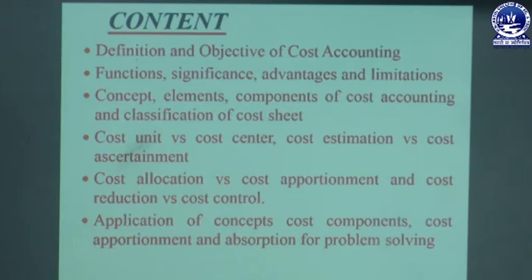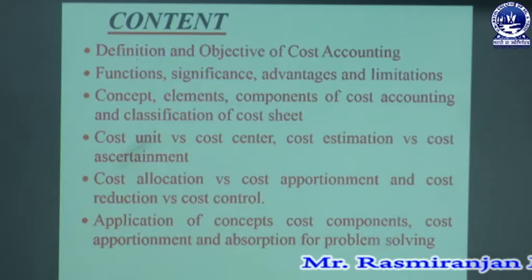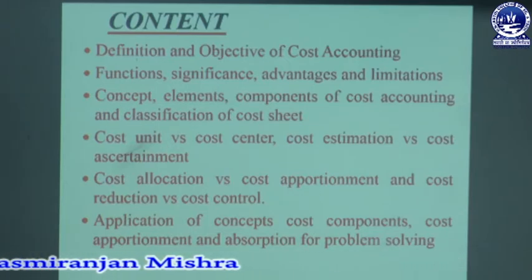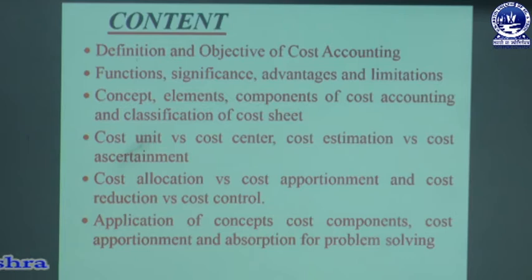Then the next part, cost unit versus cost center, estimation of cost versus cost ascertainment, then allocation of cost and apportionment of cost, and the basic relationship between allocation and apportionment, then cost reduction versus cost control, and the last part, application of concept, cost components, cost apportionment, absorption for problem solving. So one by one we will discuss in every class.